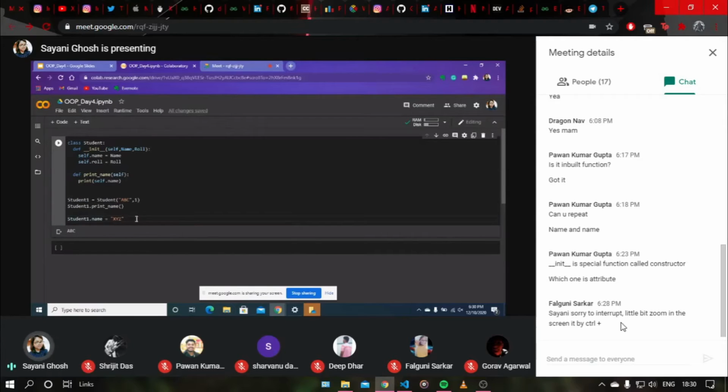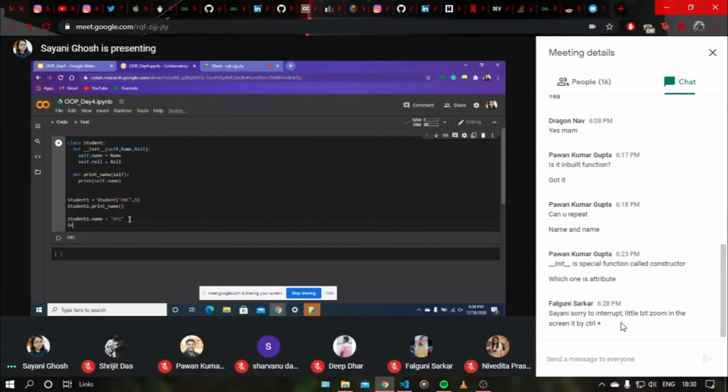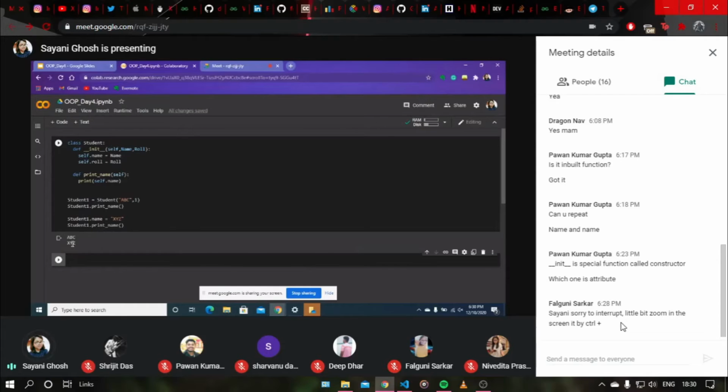I'm telling the interpreter to give me student1 dot name, which means the name belonging to student1 should be assigned to XYZ. That means the name is changed. Now let's print it. Student1 dot print name. The first print name was giving me the output ABC, and now it's changed to XYZ. I hope this is clear.